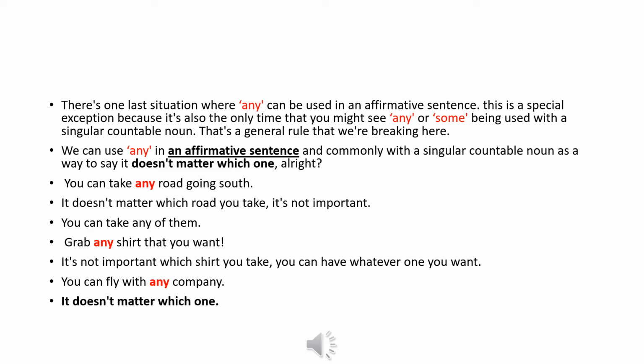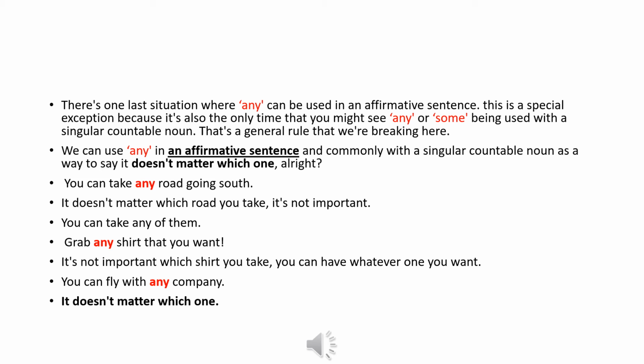There is a general rule that we are breaking here. We can use any in affirmative sentences and commonly with a singular countable noun as a way to say it doesn't matter which one. Alright?